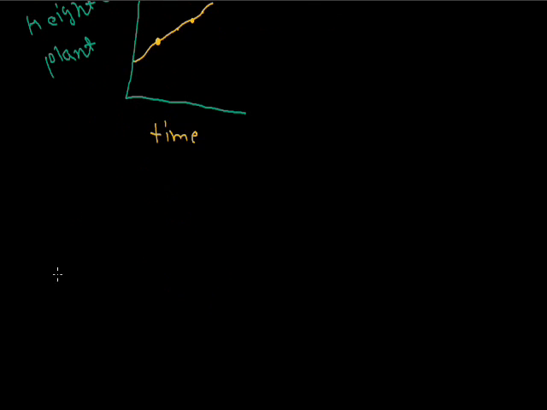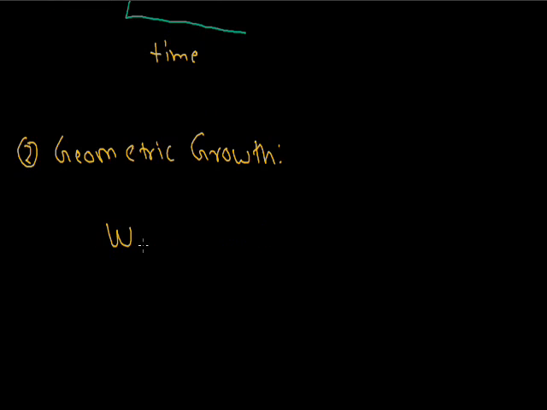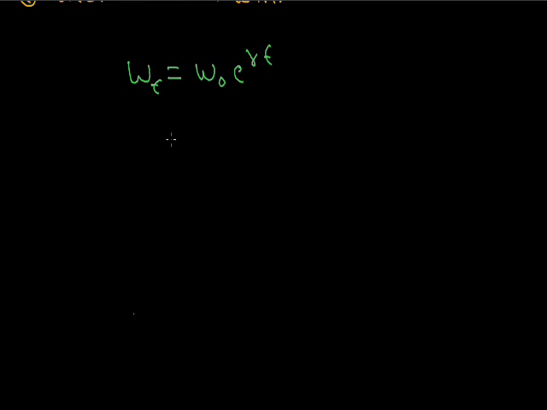The second is geometric growth. In the geometric growth equation, W1 is the final growth and W naught is the initial growth. This growth is exponential growth, and its diagram is a sigmoid curve.